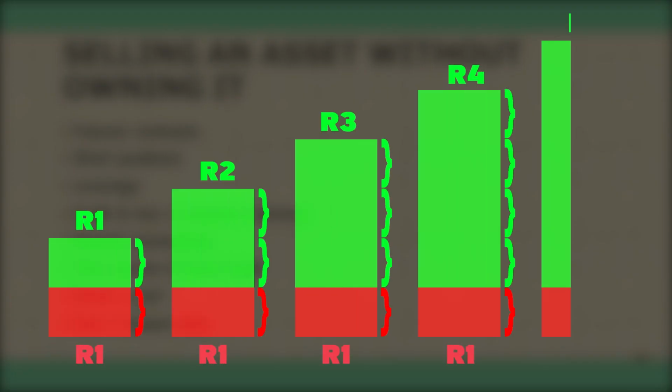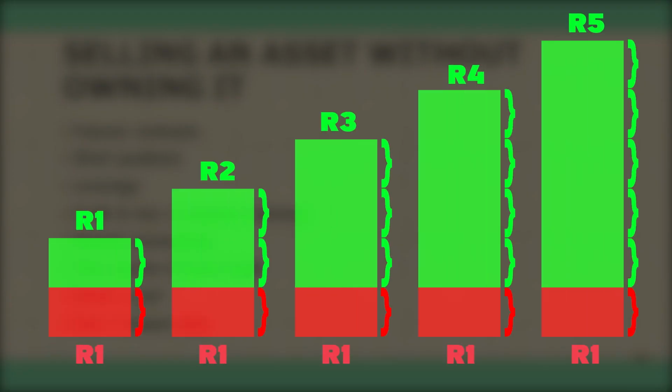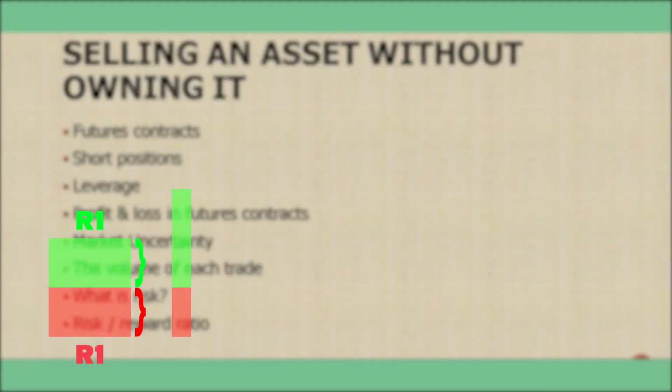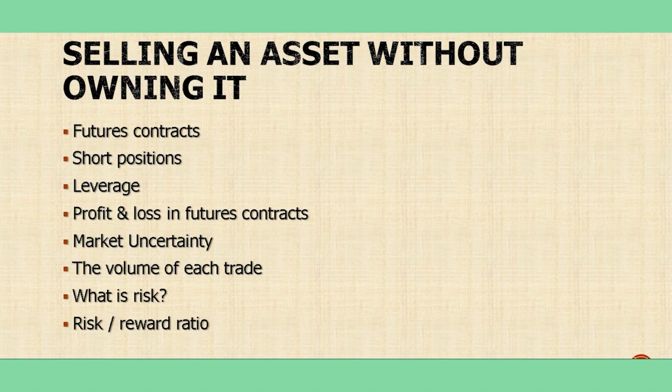Risk to reward ratio means when I open a trade, for example, I buy an asset for 1000 euros, I should know when I'm wrong. For example, I consider the price of 900 as a stop loss. When the price goes down to 900, I will close the trade and cut the losses.